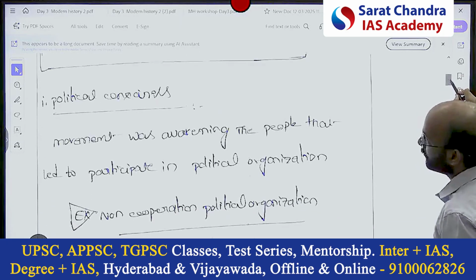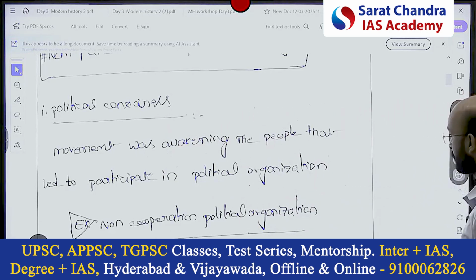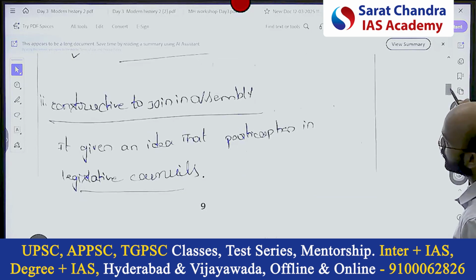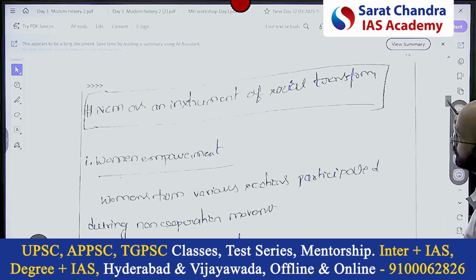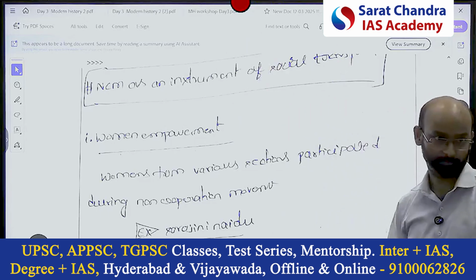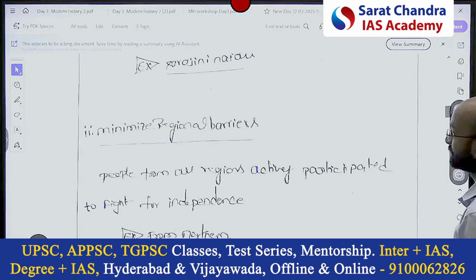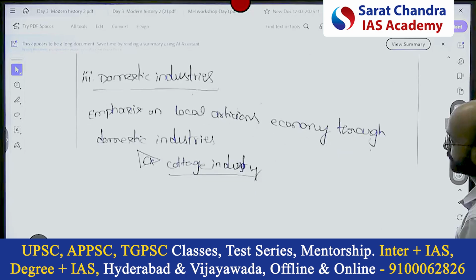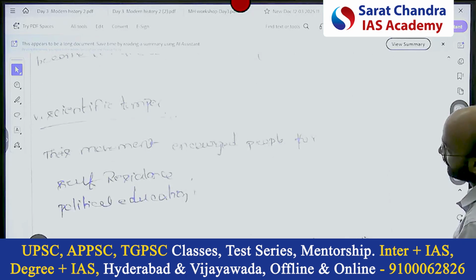See the political part, what is it? Consciousness evoked. Example, non-cooperation political organization. Very good. Then the construction to join the assembly, that's also political. Good. Two points are enough, because that is not the key demand. The key demand is NCM as an instrument of social transformation. How is it? Women empowerment, Sarojini Naidu, excellent example. And then minimizing regional barriers for domestic industries' growth. That was more economic, but still okay. Mass mobilization happened, scientific temper developed.